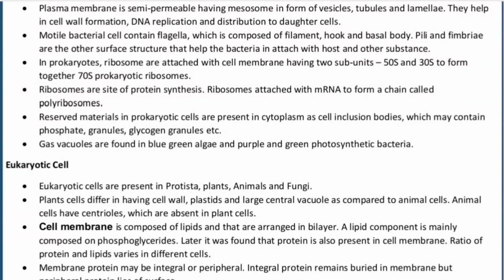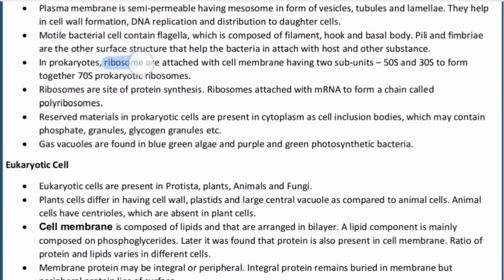Cilia and flagella are responsible for locomotion, whereas pili and fimbriae are responsible for attachment. The beating of flagella is by flagellin protein and the beating of cilia is by nexin protein.